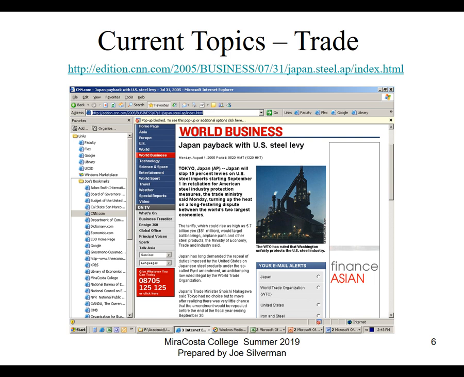Now, what the US steel makers were saying is the Japanese are doing this on purpose because what they want to do is drive out US steel, drive out that production. And then once they have the market all to themselves, they would be able to raise prices. Well, this case went to the WTO. The WTO found in favor of Japan, and the reason they found in favor of Japan was because they didn't find any evidence of dumping.